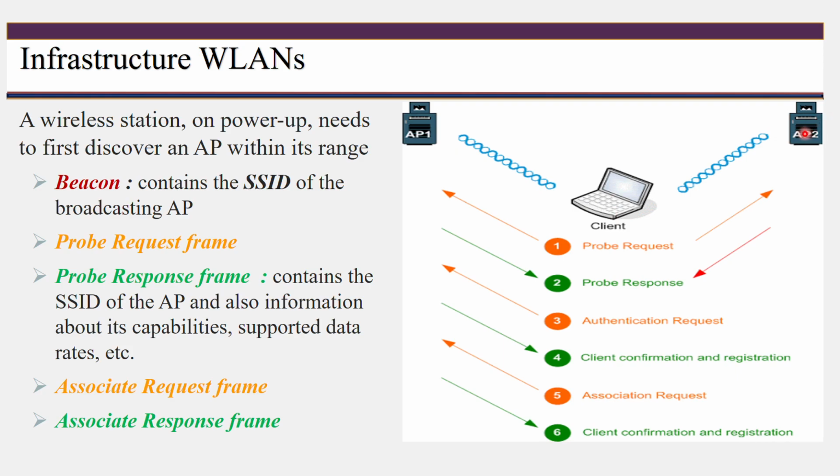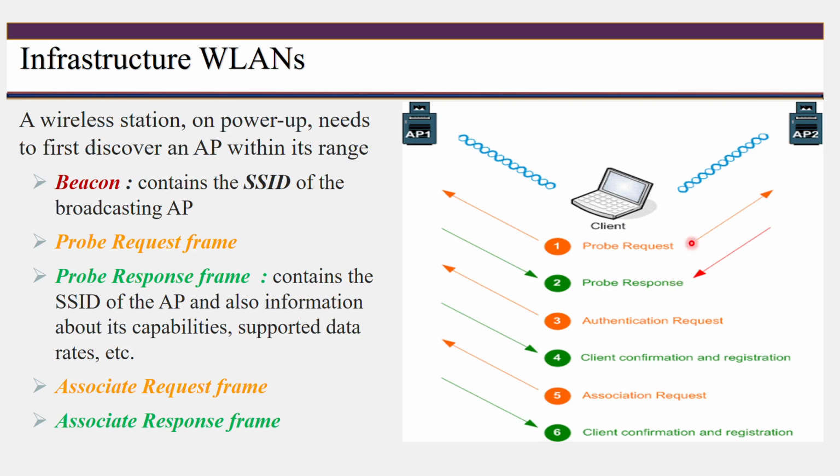The access points that received this frame will send the probe response. That probe response frame contains the SSID of the access points. Along with that, the probe response frame also contains additional information, that is the capability of the access point and also the data rate, how much data rate it supports. That information is also included in this probe response frame.